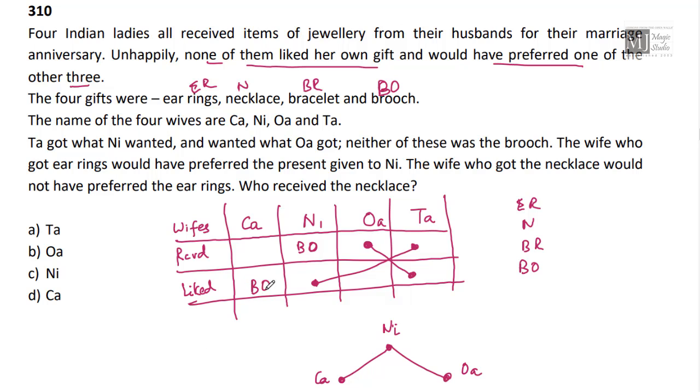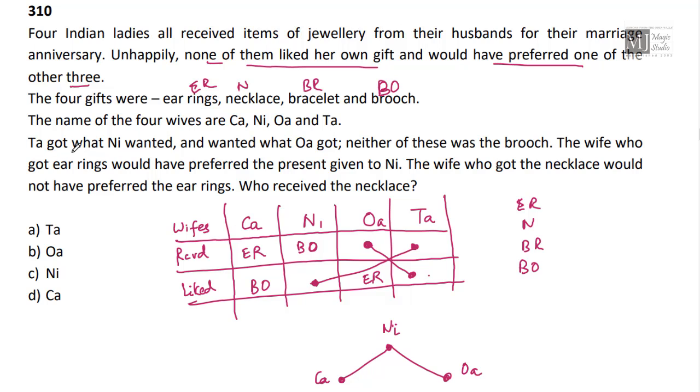Ni have a brooch and that is liked by Ka. If I put it like this, the wife who got earrings would have preferred the present given to Ni. Okay, this matches. So Ka is earrings. Now these two match, that means Oa have got earrings. Who have got the necklace? If Oa have got the necklace, then that's been loved by Ta. If Ta have got the necklace, then that must have been preferred by Ni.